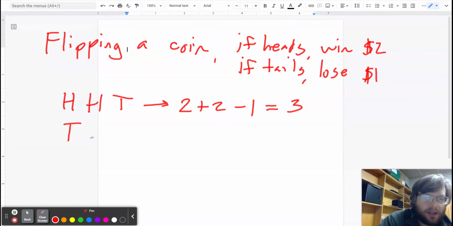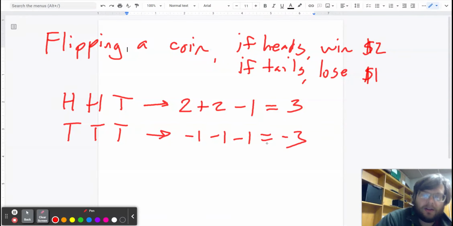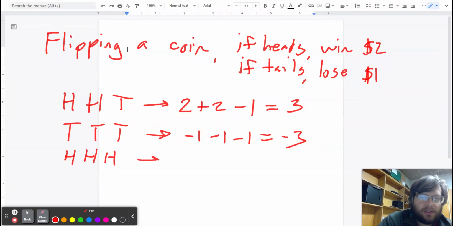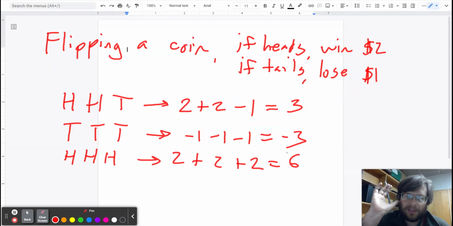It's also possible that I went tails, tails, tails, and that would be losing a dollar, losing a dollar, losing a dollar. That would be a bad outcome. It's also possible that I had heads, heads, and heads. That'd be winning $2 and $2 and $2, so winning a total of $6. It turns out that there are a lot of different possible outcomes for playing this sort of game. And what we want to look at is what would you expect to happen over time if you played the game over and over and over again.